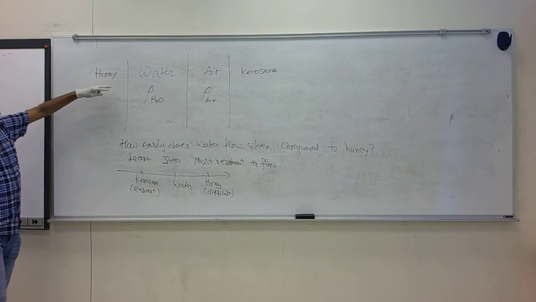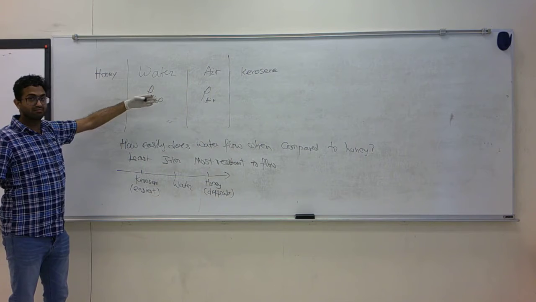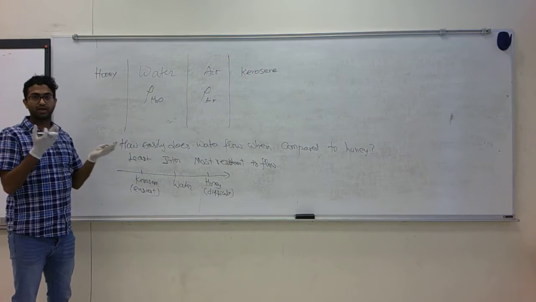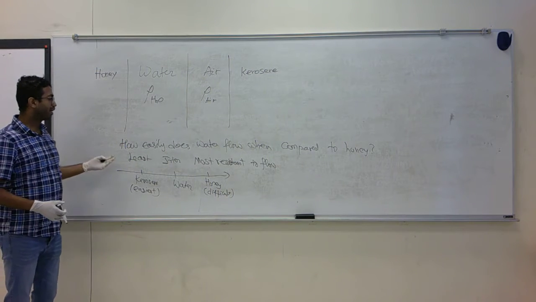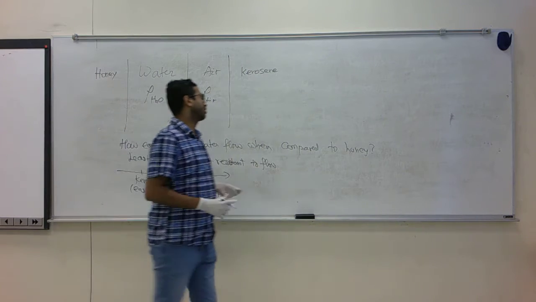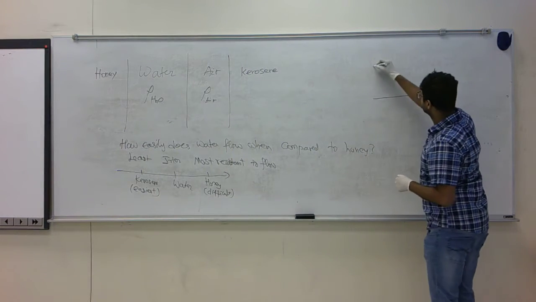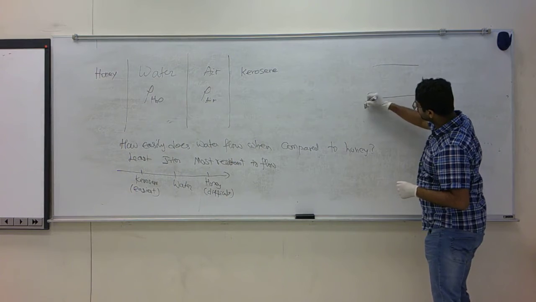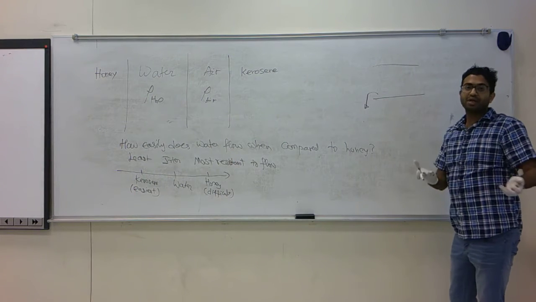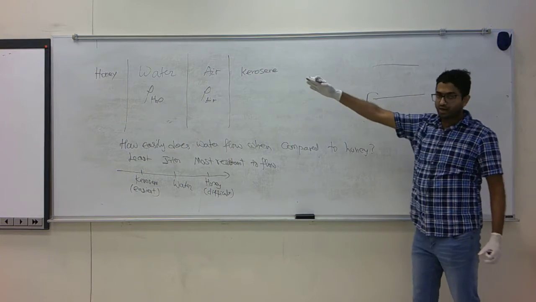So not only do they have different densities, which you can see if you weigh them, but when you try to flow them, like if you have a beaker and you are trying to pour the liquid, you have done this a million times with water and honey at home.